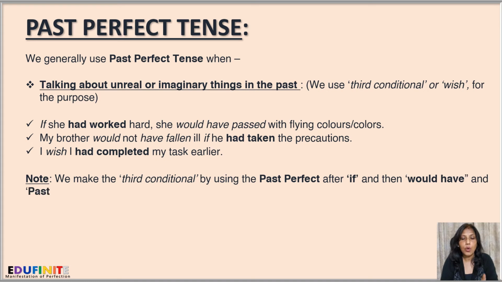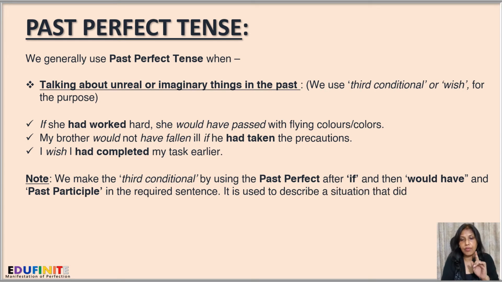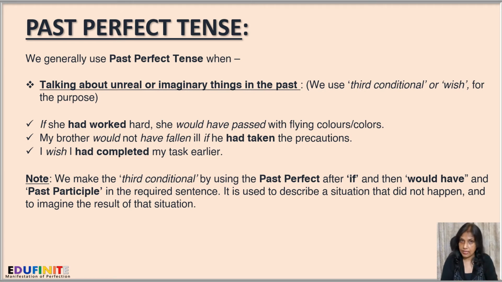Now what do we make? The third conditional. How do we make it? By using past perfect after if. We use if, then we use the past perfect, and then would have and the past participle form of the verb in the required sentence. So it is used to describe a situation that did not happen and to imagine the result of that situation.